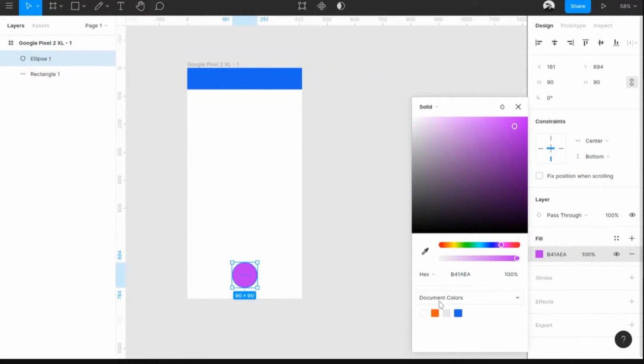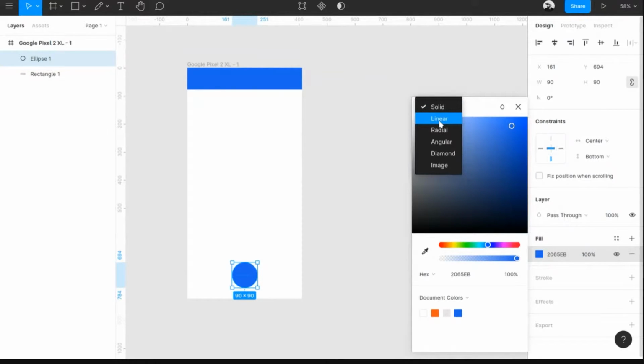And we have the document colors. Whatever color you use in a document will always be available, so you can quickly change the color to that. Okay. So in the top, you have one more thing. It's called a solid. It's saying it's a solid, but if you click on that, you will get a few more options.